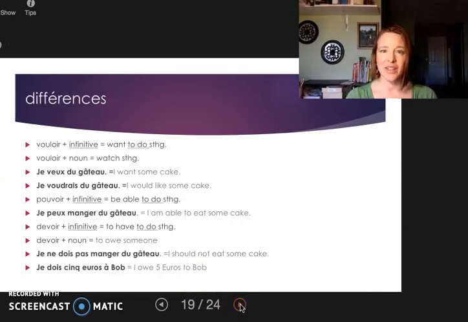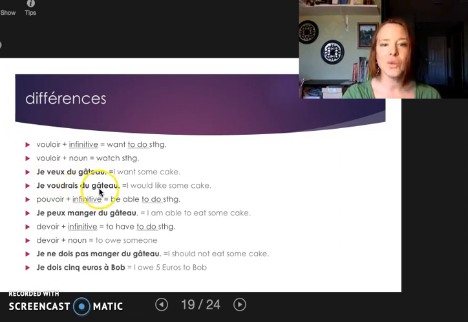Now that we talked about similarities, let's talk about some differences. As with other verbs of preference, like aimer, préférer, suggérer, détester, these verbs can often take that infinitive, so I like to do these things, or I just like this thing, like cookies. Vouloir can do that because you want to do something, and vouloir can also take the noun, like I want this thing. Je veux du gâteau, I want some cake.